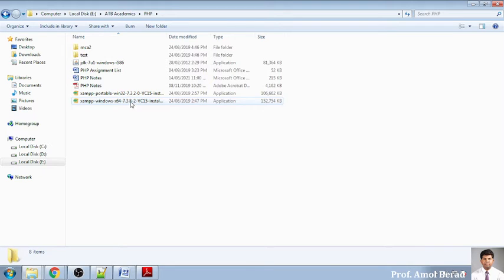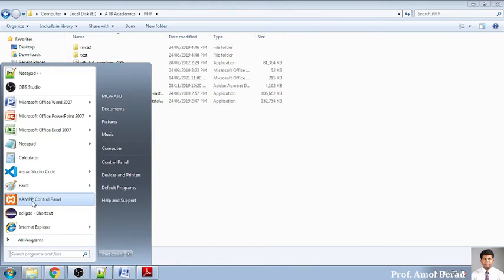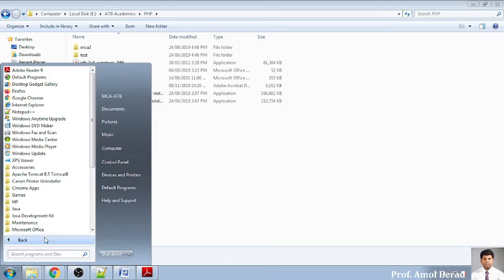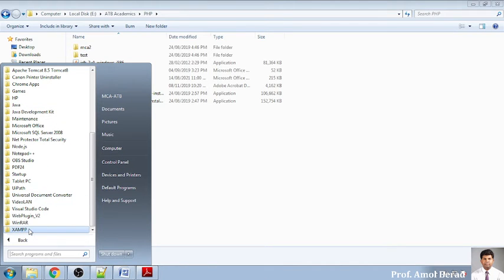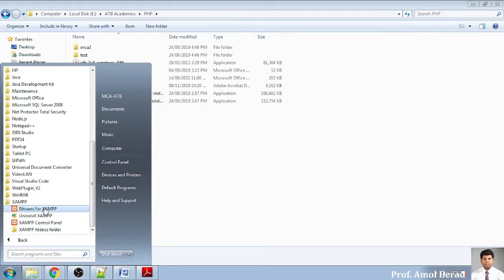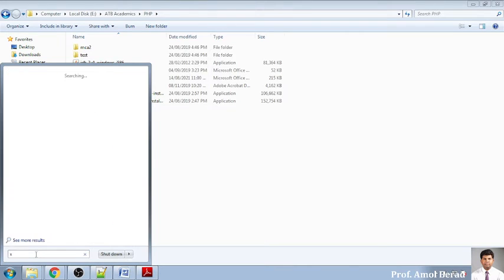You can just double click it and say next, next, next. After installing, the control panel will be visible on your system, and automatically it will install everything. If you don't find it over here, go to your setup and search for XAMPP, and you will find the different controls available. This is what you call the control panel. If you want to search directly, you can put XAMPP in search, and you will open this control panel.